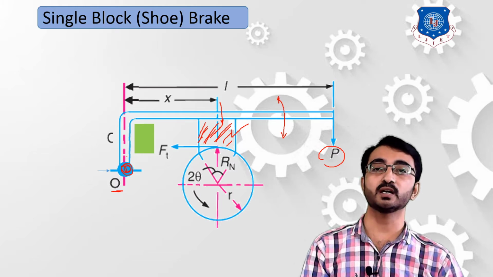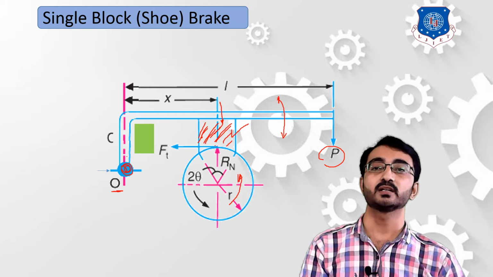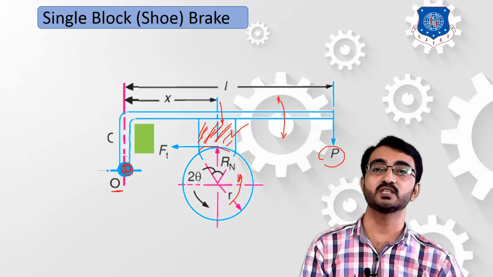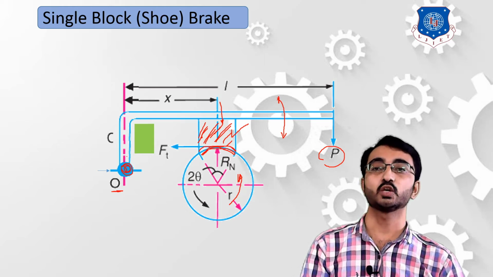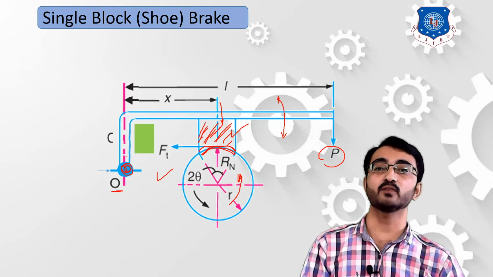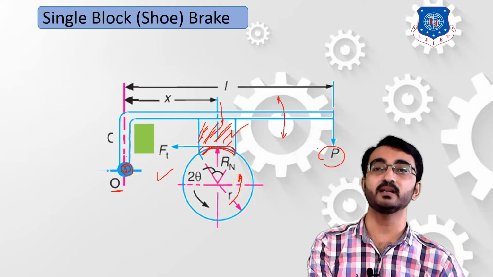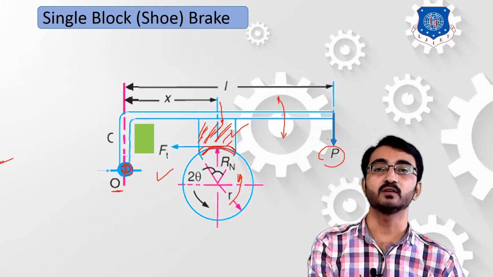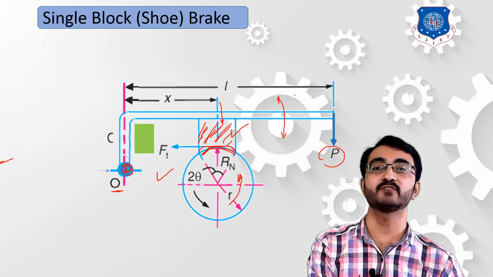Now due to the contact with this rotating element, which is rotating in an anti-clockwise direction, the contact surface here will produce a frictional resistance, and this frictional resistance will help us to reduce the speed, or we can say to stop this rotating body. Now here we have to learn three fundamental forces which are acting on this body. The first fundamental force is the external force P. This external force P is applied at the end of this lever.